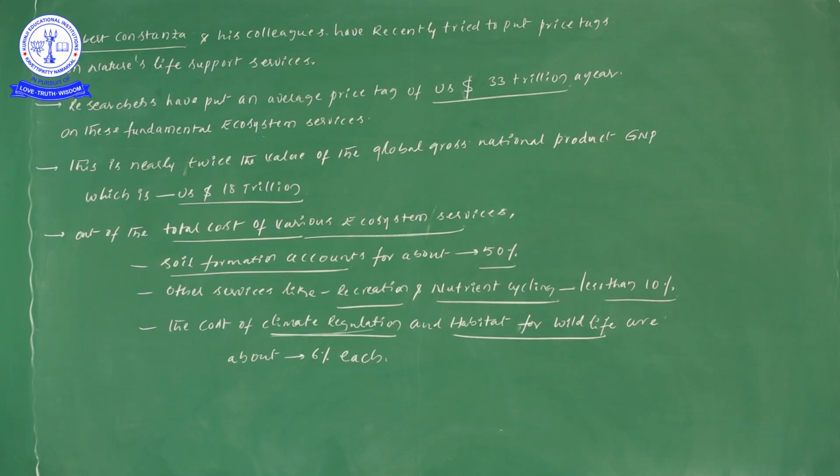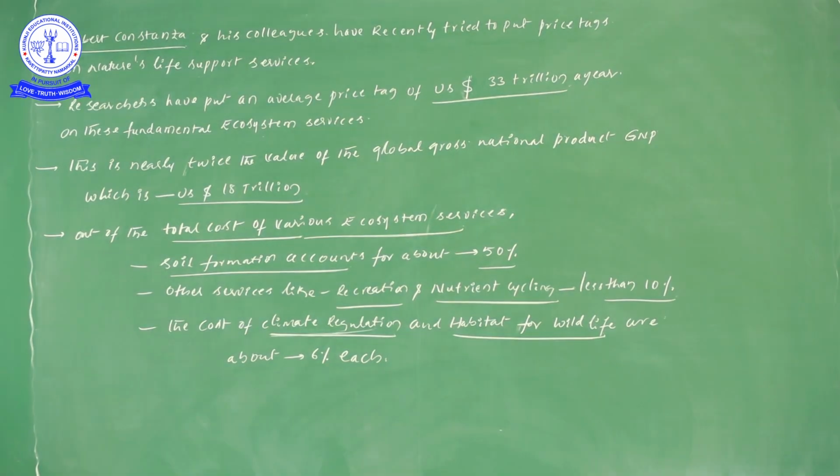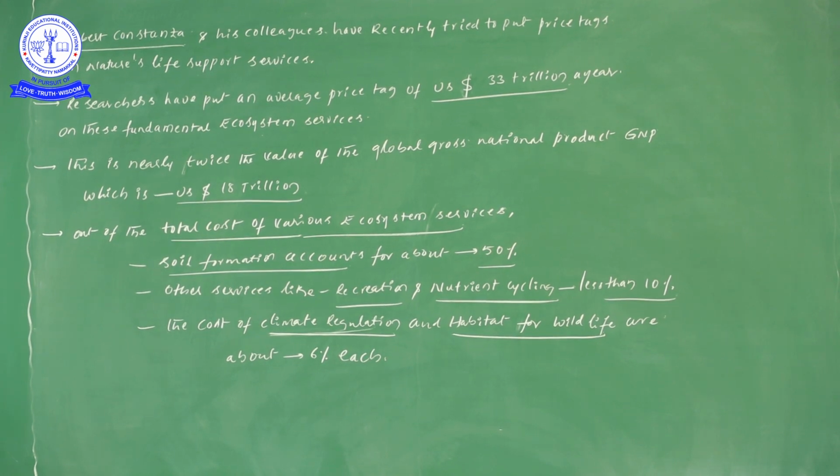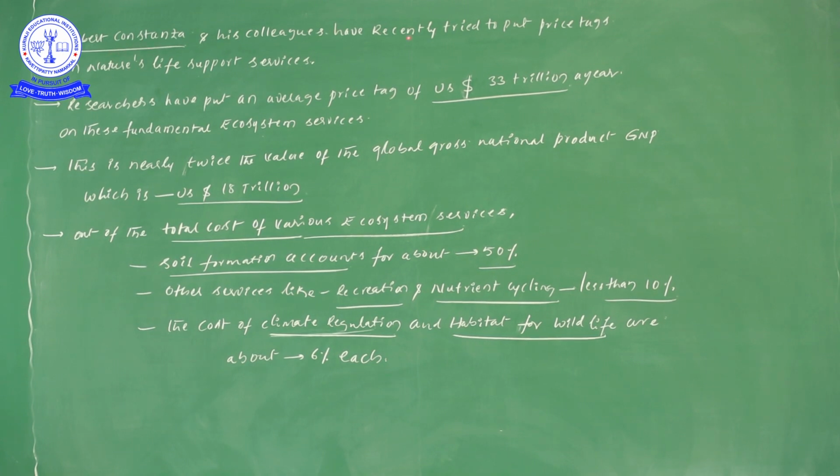Now, continuation of ecosystem services according to Robert Constanza. He is a scientist, and he and his colleagues have recently tried to put price tags on nature's life support services. So they tried to work out the cost of the ecosystem services.